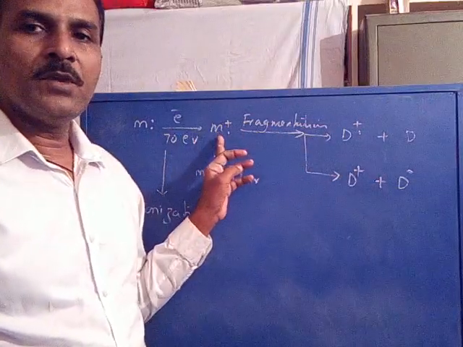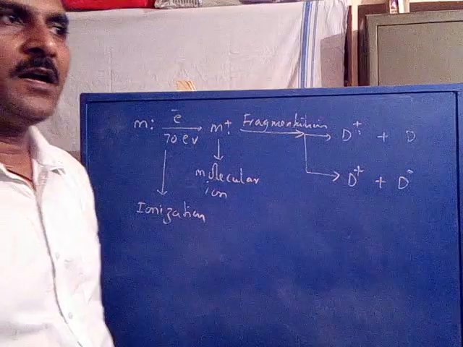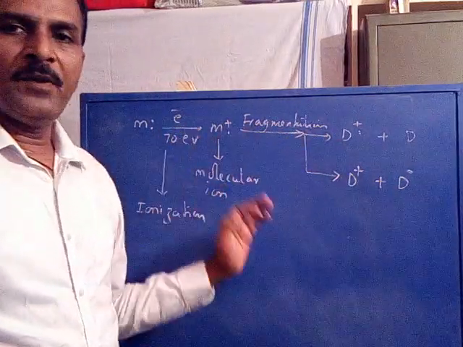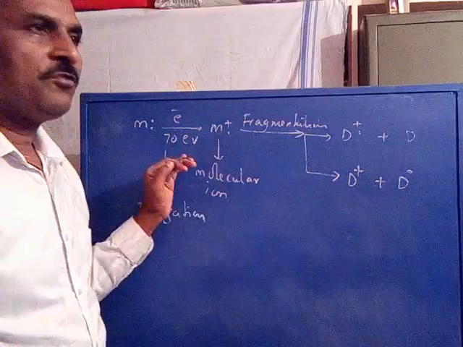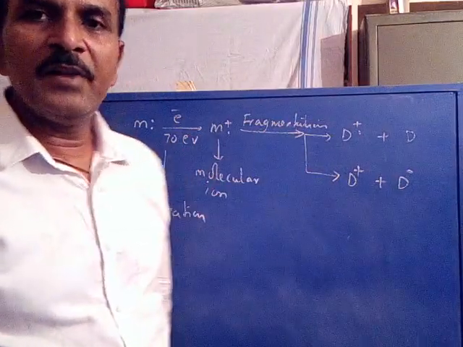In addition to the molecular ion, the daughter ions are also recorded in the mass spectrum. The recording process is another topic. So this is the overall principle of mass spectrometry. The first step is ionization. The second step is fragmentation.